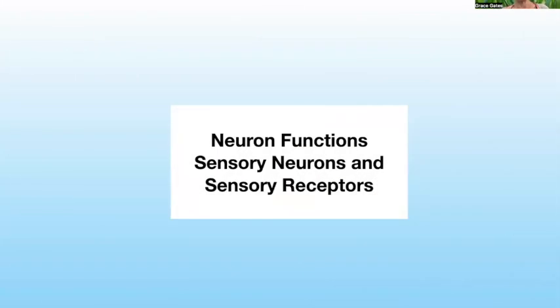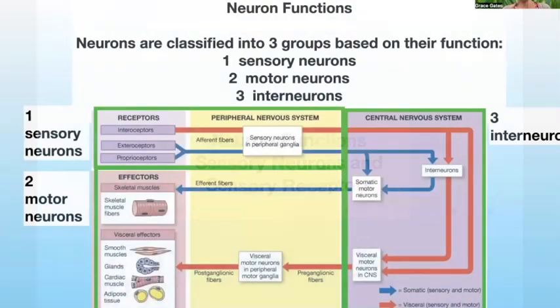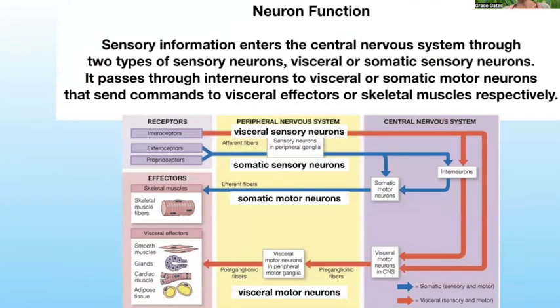Okay, so neuron functions. Neurons are classified into 3 groups based on their function. There are sensory neurons, motor neurons, and interneurons. Sensory information enters the central nervous system through 2 types of sensory neurons: visceral sensory neurons and somatic sensory neurons.